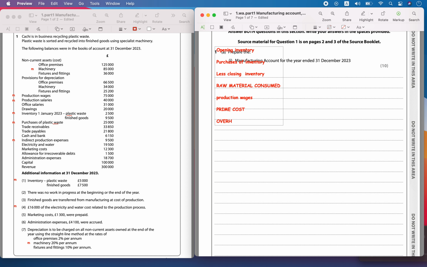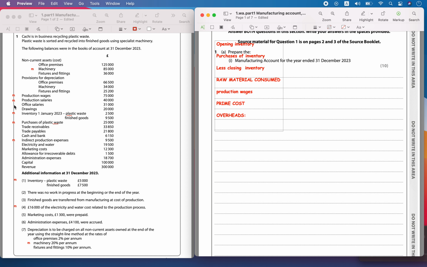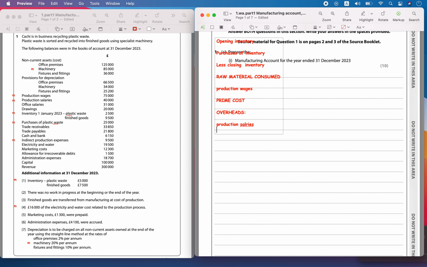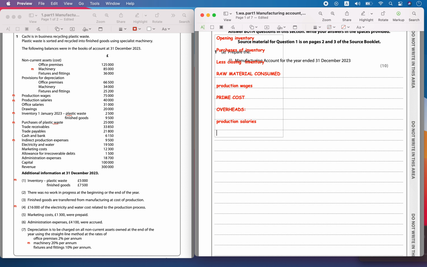Then I will have overhead costs. Let's calculate. There are so many overheads here, indirect costs. The first one is production salaries. Then I have indirect production expenses.